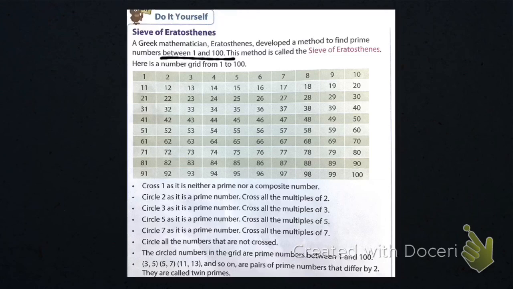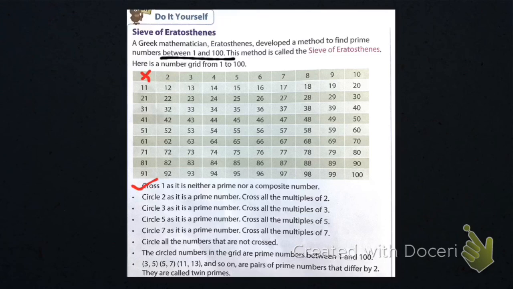Here is a number grid from 1 to 100. So 1 to 100 numbers are written here. What do we have to do? It says cross 1. So I will cross 1 in red color. Cross 1 as it is neither a prime number nor a composite number. So I have crossed it.